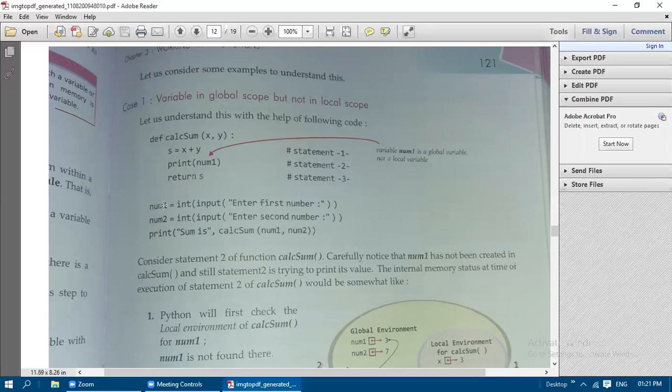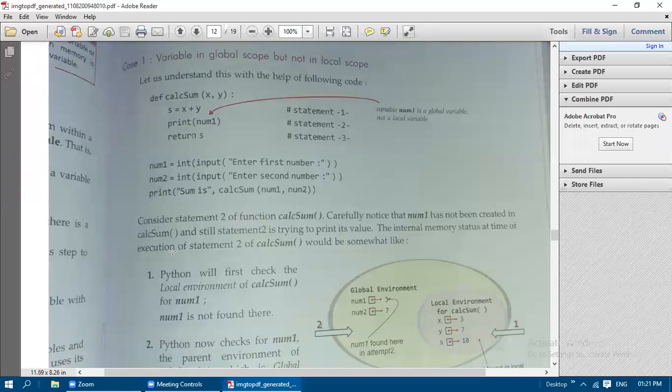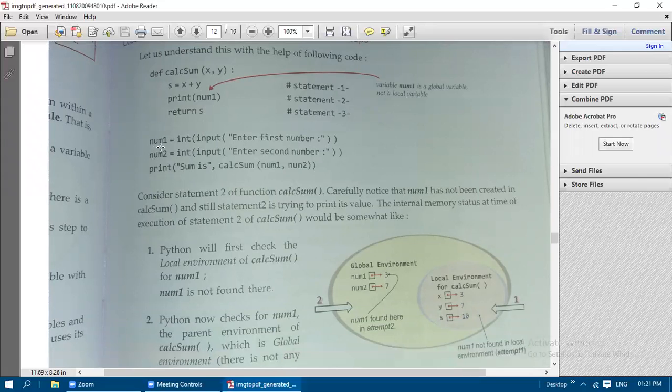So this num1, whatever value we have assigned for this num1 in this main part, that is in the global part, that value only is going to be used here in this print num. We will see with the help of a diagram also, then we will understand. So variable num1 is a global variable. It is not a local variable here, because it is declared in the main part of the program.